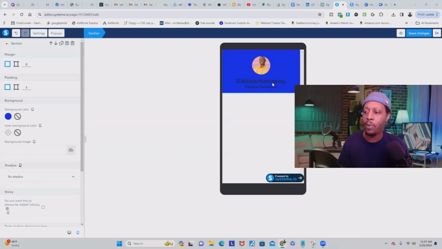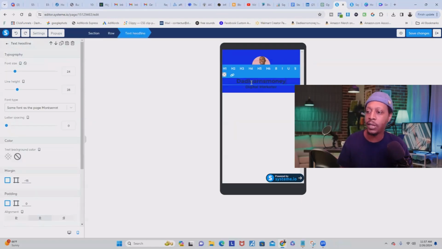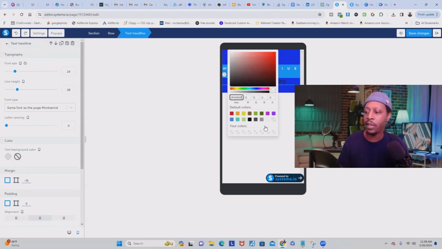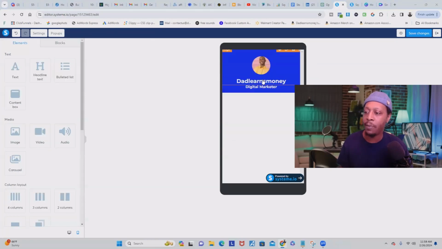So now I'm just going to go back because you can't hardly see the text. So what we're going to do is just click on the text, and it's going to bring up this little bar right here. We're going to click on this, and we're going to change the color to white. And as you can see, now my text is white over this nice blue background.